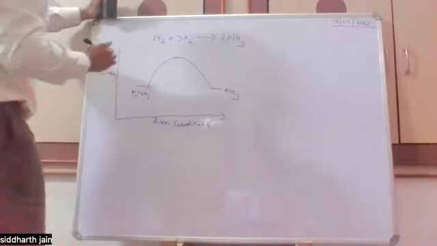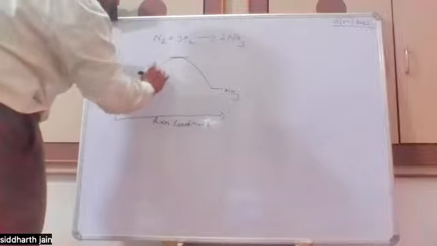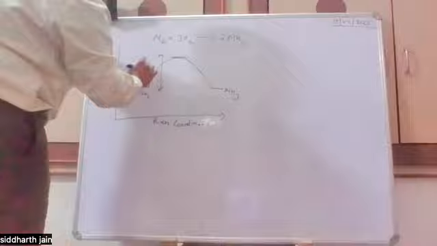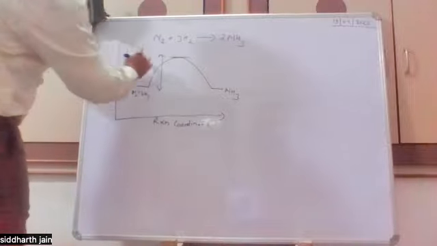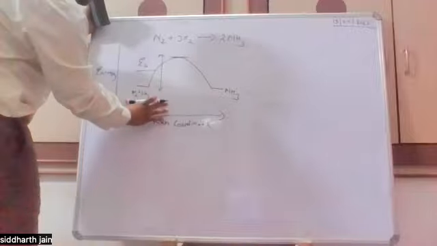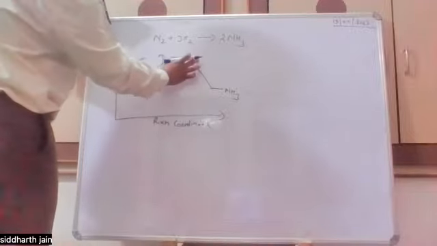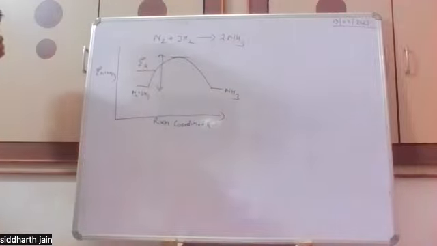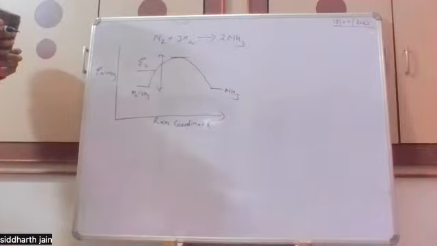So the amount of energy required for the reactants to react, we define as the activation energy, because this is the amount of energy they need initially for these molecules to react with each other. So we define this as the minimum amount of energy that's required for the reaction.